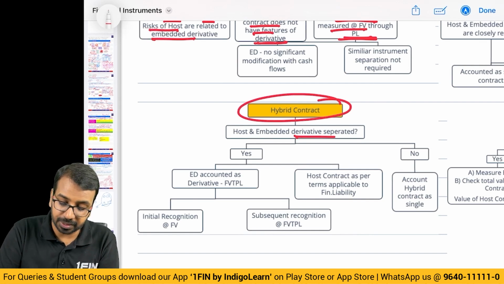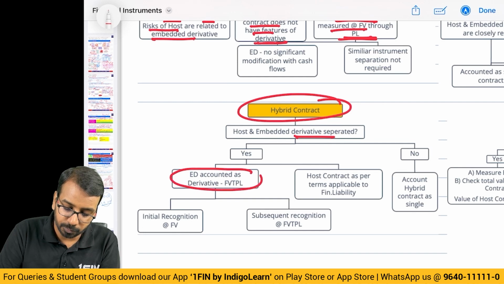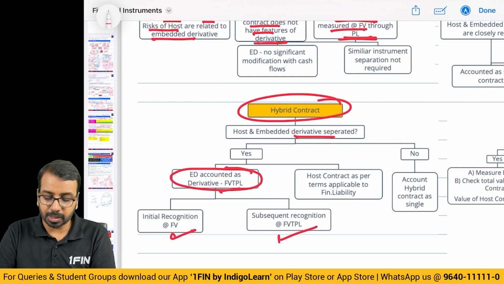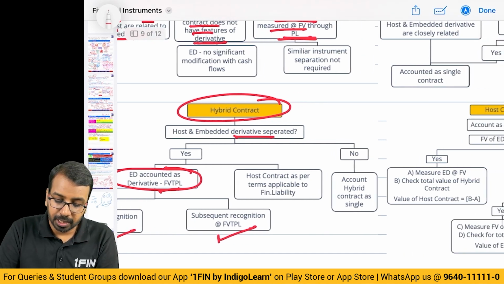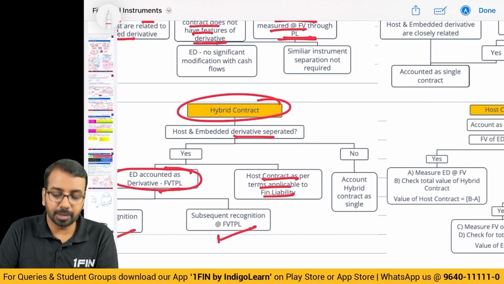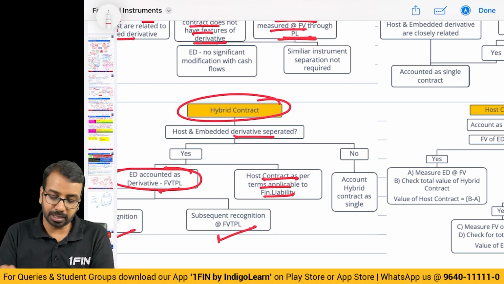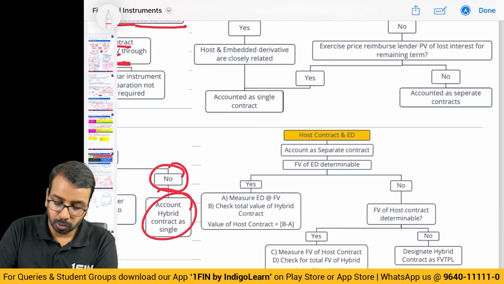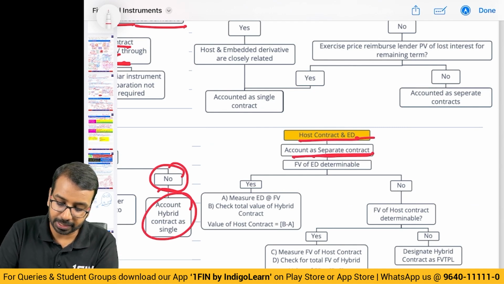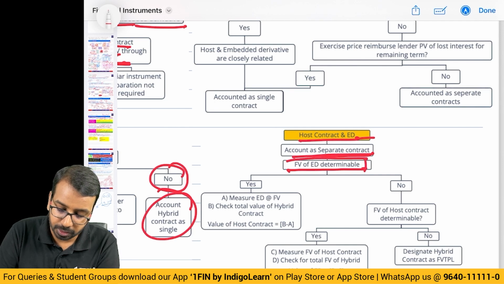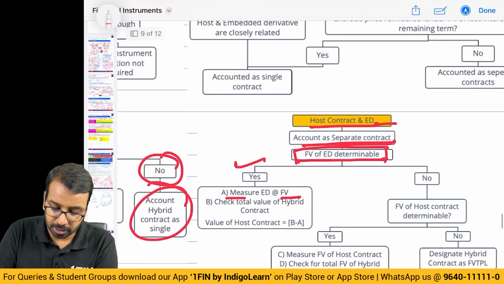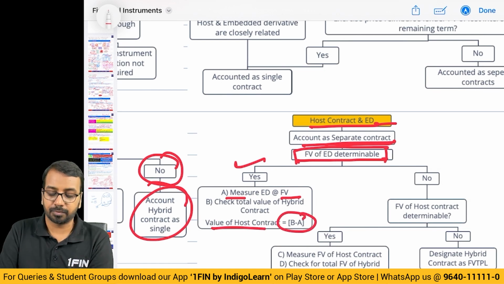it is separated. If it is separated, then the derivative will be accounted using FVTPL, initial recognition at fair value, subsequently through fair value through P&L. Host contract as per the guidance applicable to financial liability. If it is not separated, account for it as a single derivative contract through P&L. Host contract and embedded derivative, if it is accounted for as a separate contract, then if the fair value of the embedded derivative is determinable, measure the embedded derivative at fair value, and the value of the host contract is total minus fair value of embedded derivative.